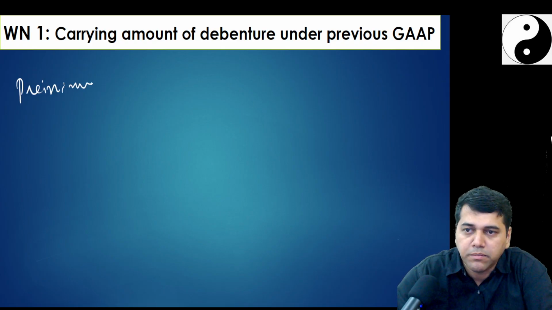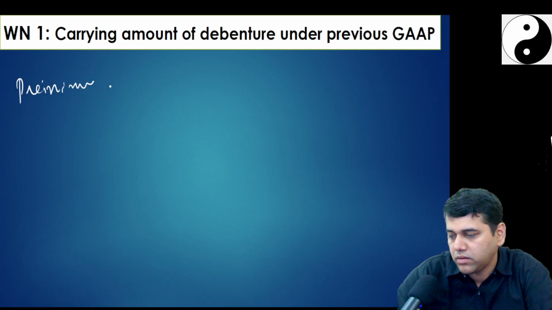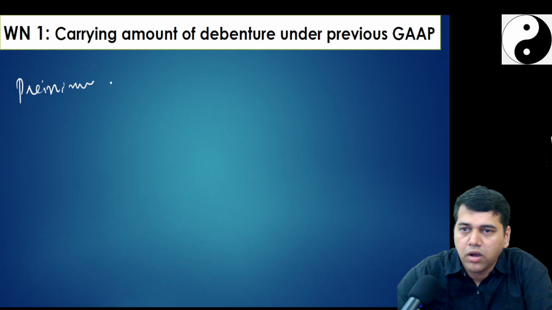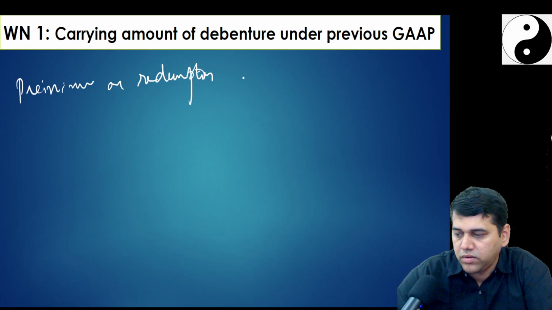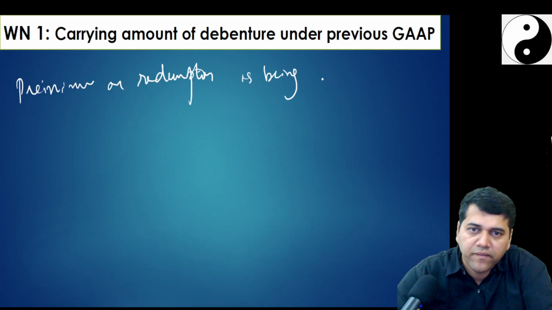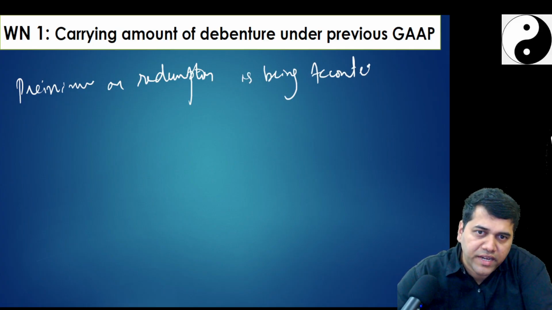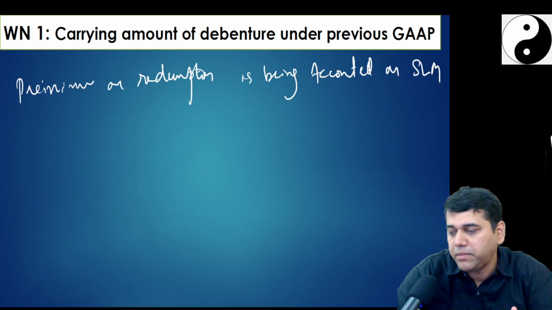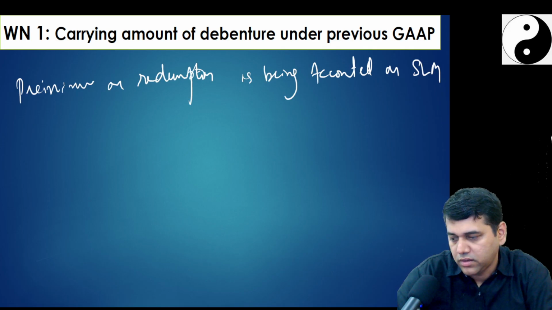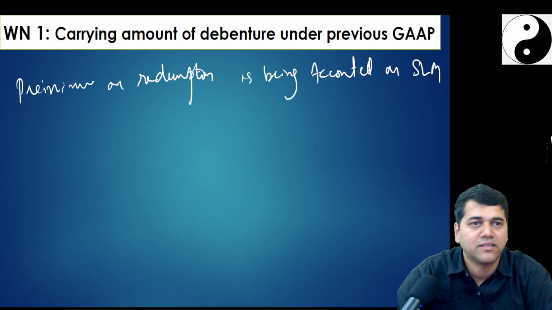So premium on redemption is being accounted on SLM. So what in accounting standard they must have done? This premium you are repaying at a premium. How much is the amount of premium? 30 lakhs into 10%, 3 lakhs.